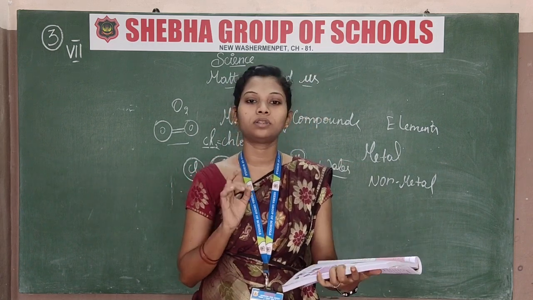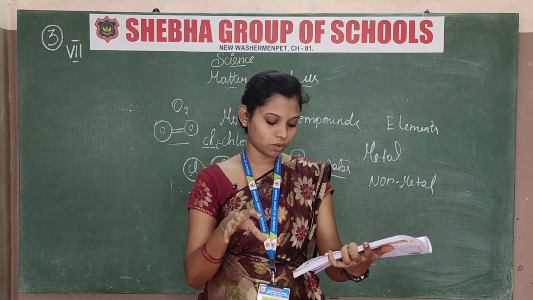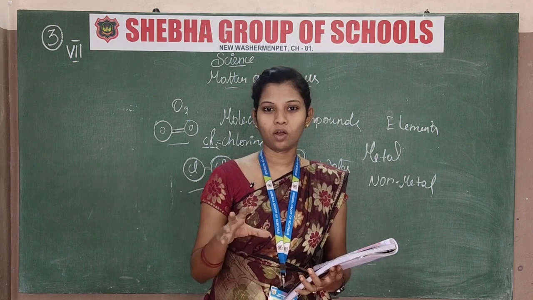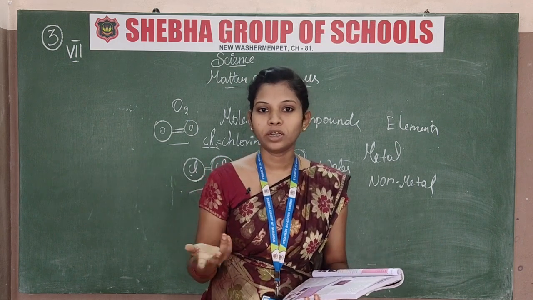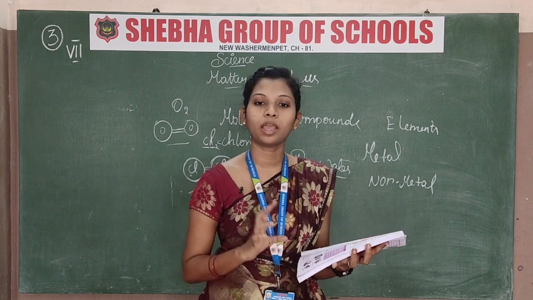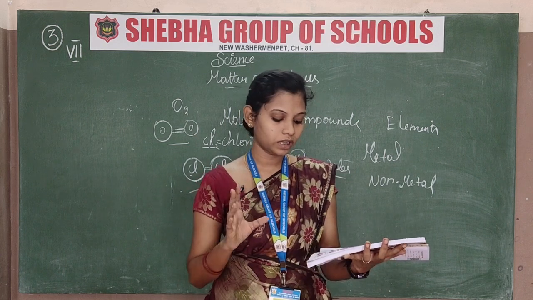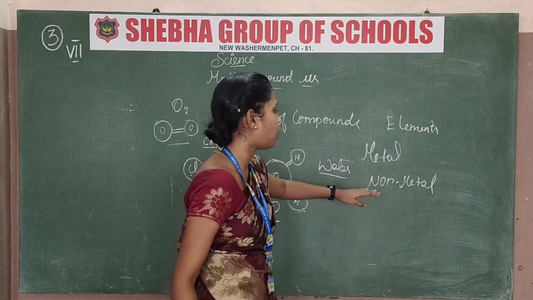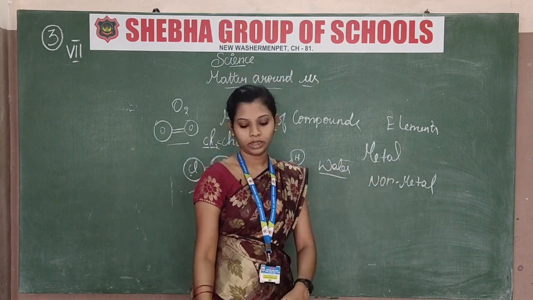Take page number 35. There are some pictures, that all are metalloids only. We can't show you, that all are in a lab only, so I am telling you the pictures are in page number 35. Boron, silicon, these all are metalloids because that is a mix of metals and non-metals.